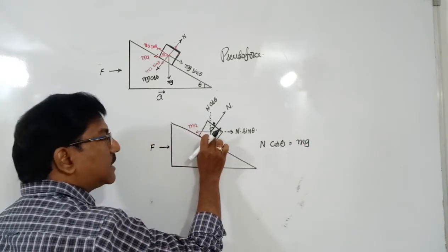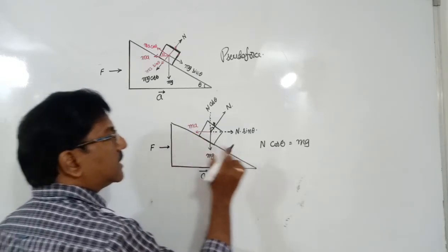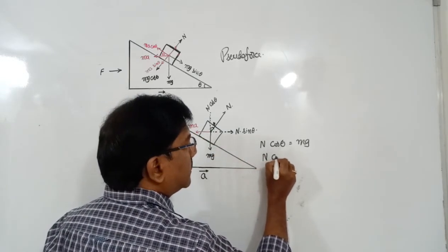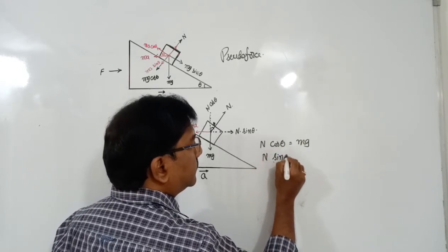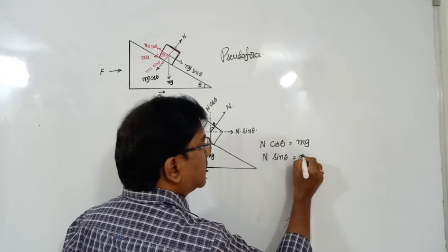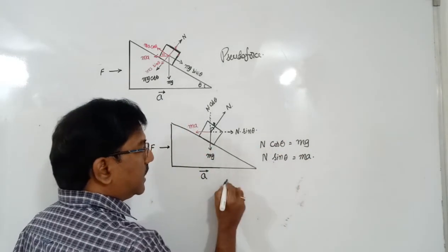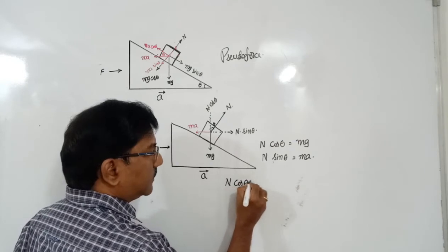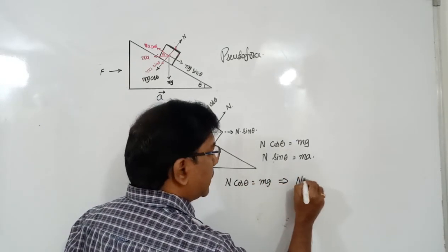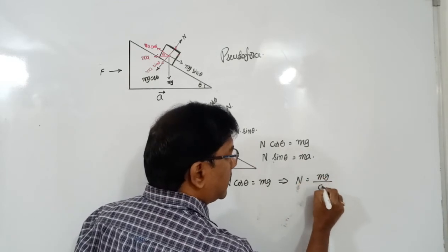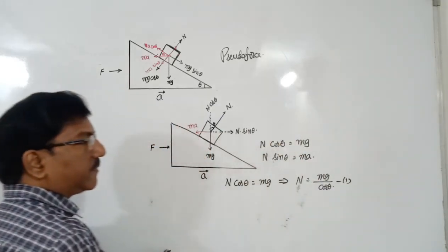If the block is supposed to be at rest with respect to the wedge, that means ma is balanced by N sin theta. N sin theta balances ma. Okay? N cos theta is equal to mg. That means N is equal to mg by cos theta. See how simply we can get it. Equation 1 we derived in another way.